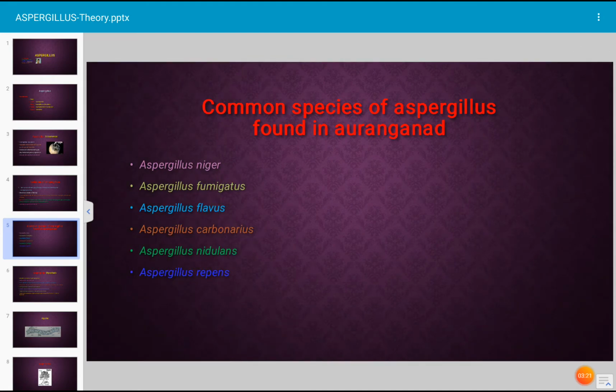Aspergillus niger is very common. Aspergillus fumigatus. Recently, there are reports of infection to human beings by Aspergillus fumigatus. Okay. Aspergillus flavus is common. Aspergillus carbonarius, Aspergillus nidulans, Aspergillus repens. All these are species which are very common. Okay.